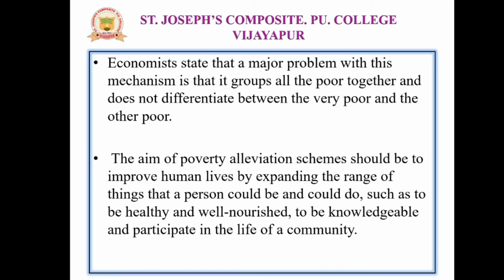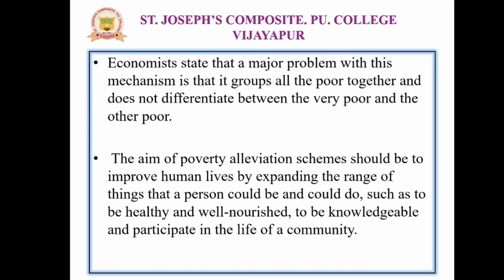The main aim of poverty alleviation schemes should be to improve human lives by expanding the range of things that a person could be and could do, such as to be healthy and well nourished, to be knowledgeable and participate in the life of a community.